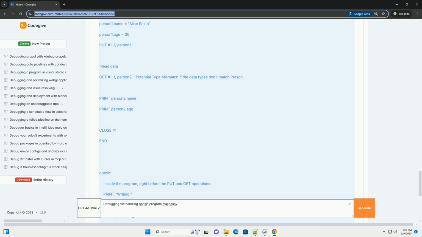Cause. Not enough space on the disk to write to the file. Solutions. Ensure sufficient disk space is available. Delete unnecessary files. If the program is creating a large file, consider alternative storage solutions. Illegal function call, error 5.